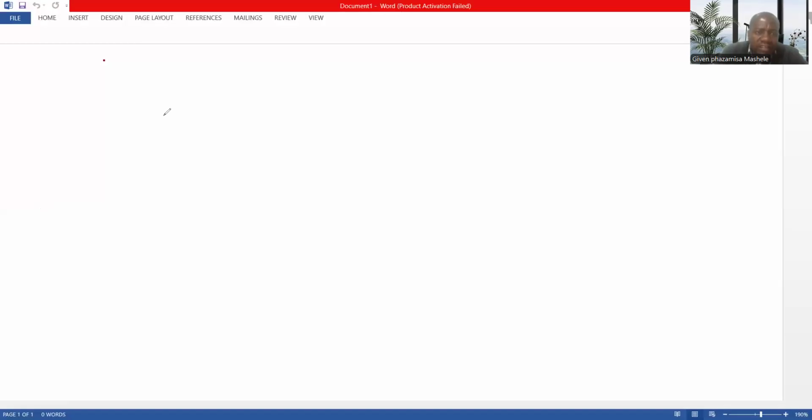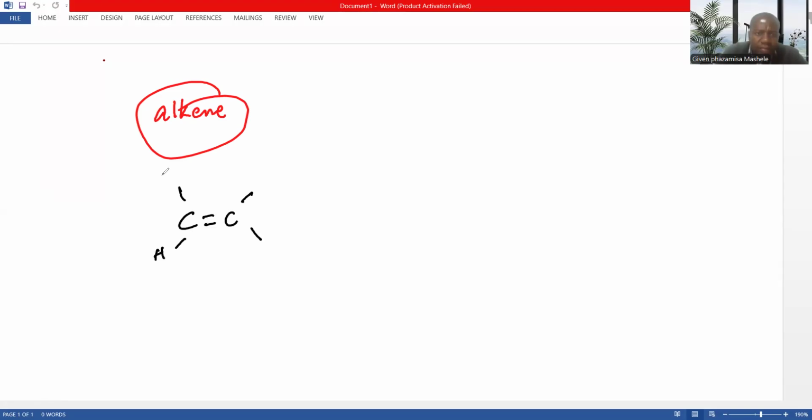Let's say as an example, let's just take any alkene. If I take the ethene, then I will have to add hydrogen. So obviously, when I'm adding hydrogen, it means this will break the double bond, and one atom should be placed at each end of the carbon.